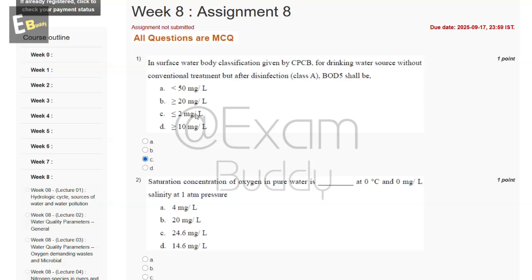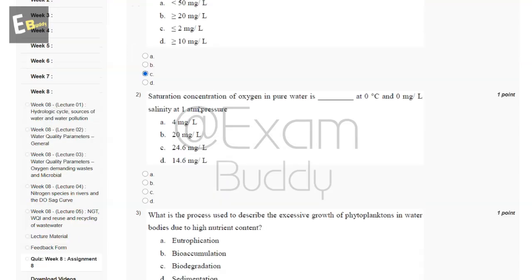Now the second question is saturation concentration of oxygen in pure water is dash at 0 degrees Celsius and 0 milligram per liter salinity at 1 atmospheric pressure. So these are the options and the answer of our second question is also C, 24.6 milligram per liter.